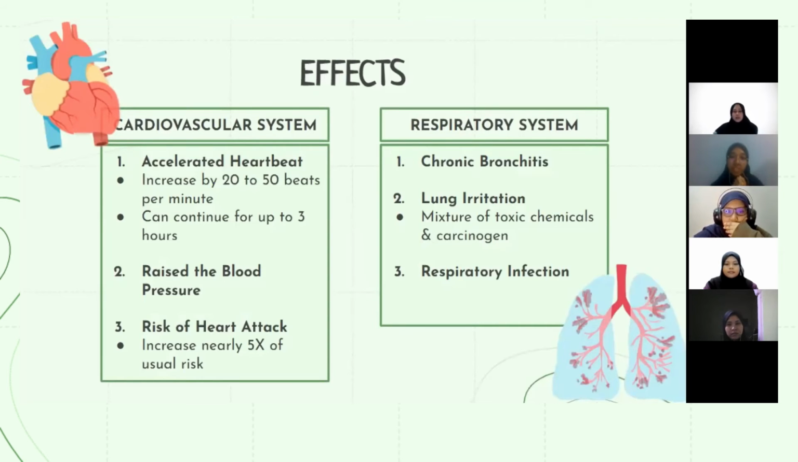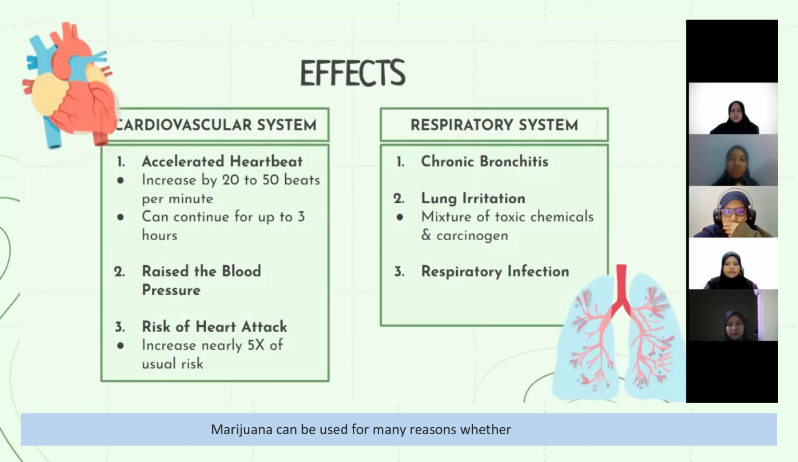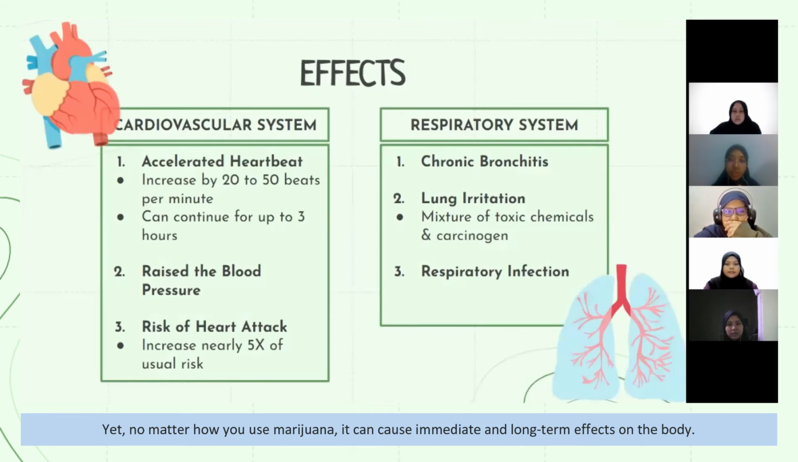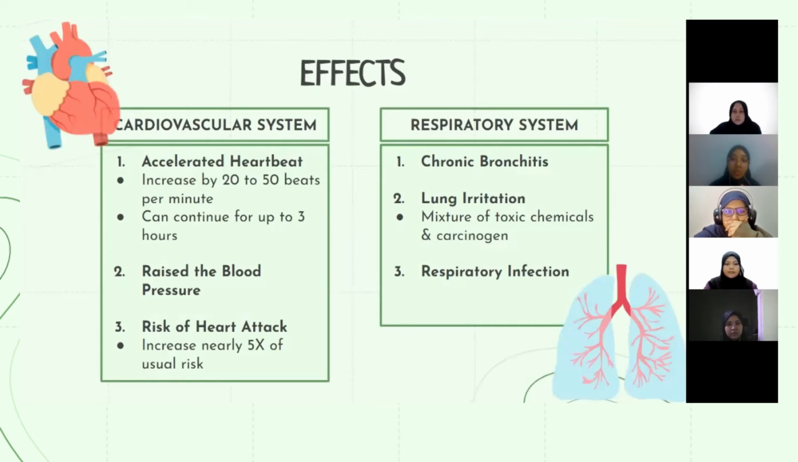Okay, as mentioned before, marijuana can be used for many reasons, whether legal or not. Yet, no matter how you use marijuana, it can cause immediate and long-term effects on the body. So, for my part, I will explain how marijuana affects some of the systems in the body, specifically the cardiovascular system, respiratory system, and also digestive system.